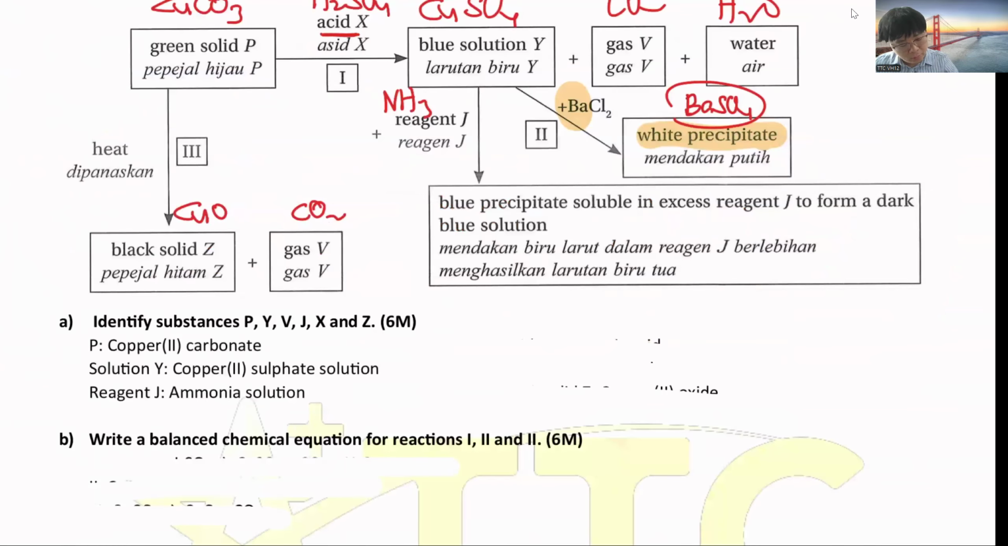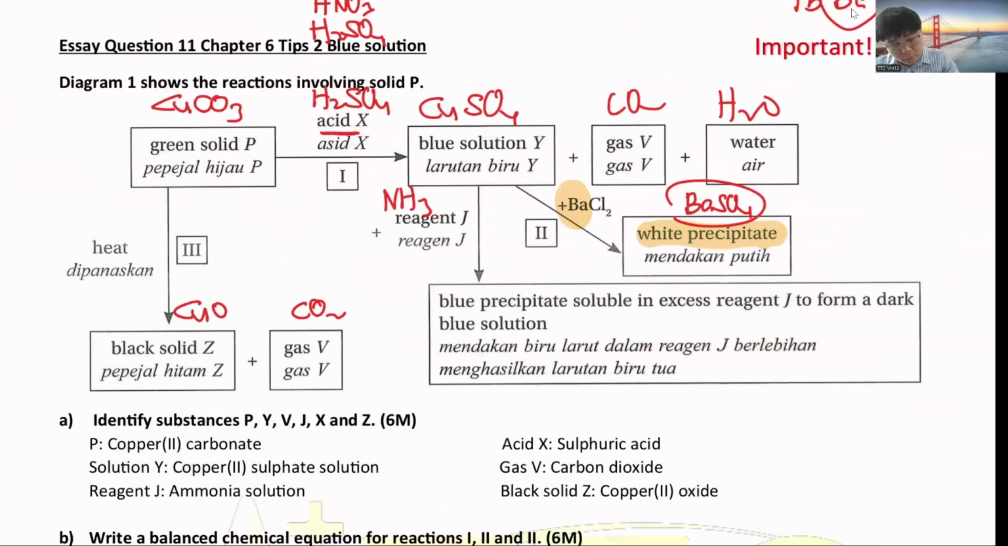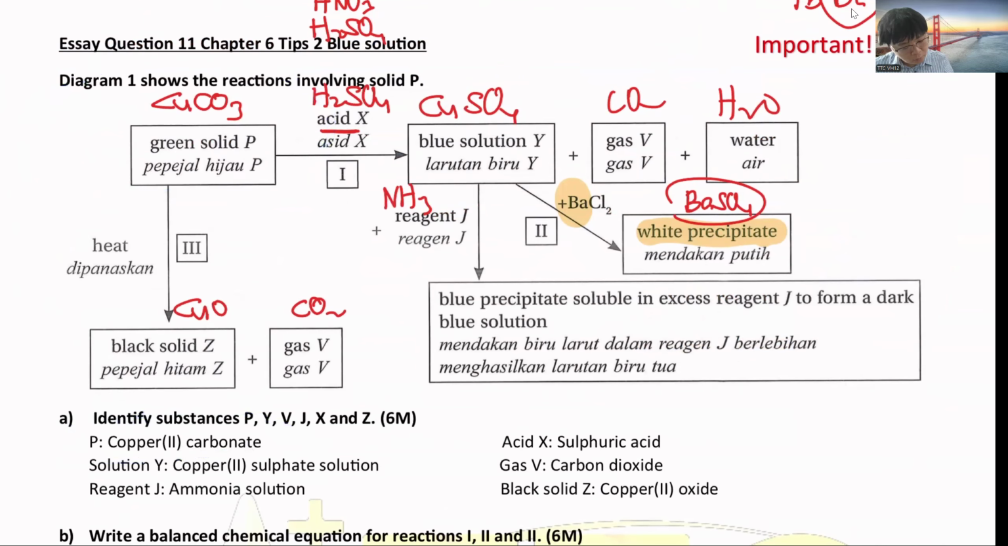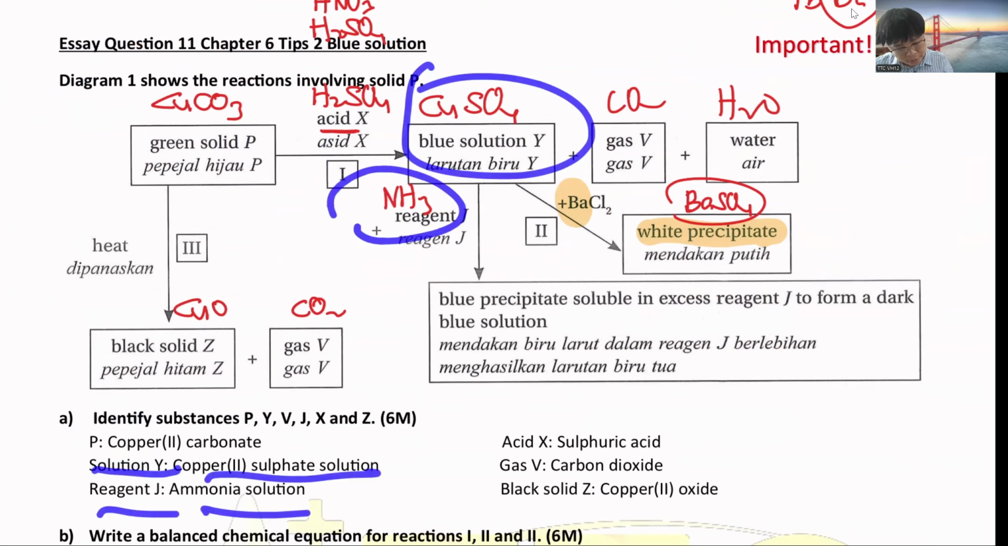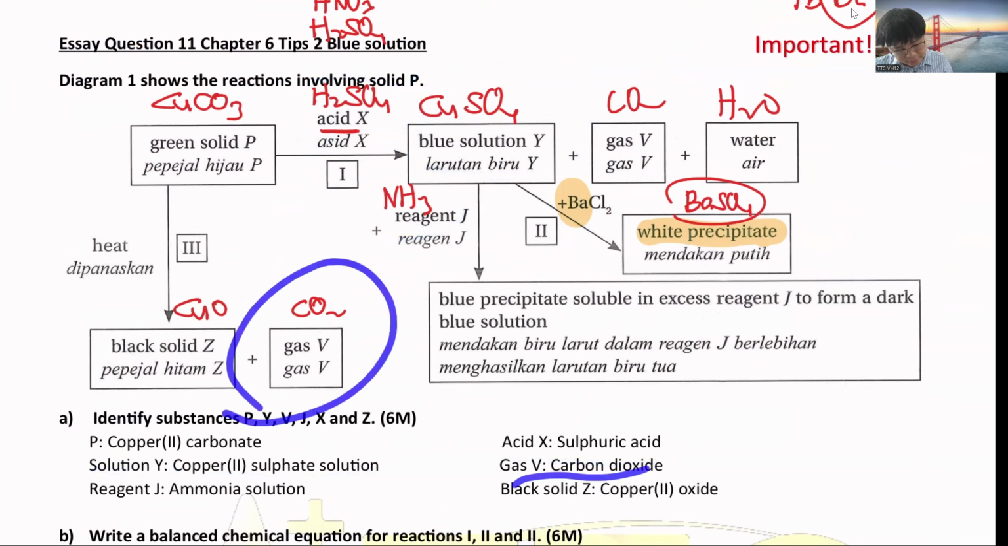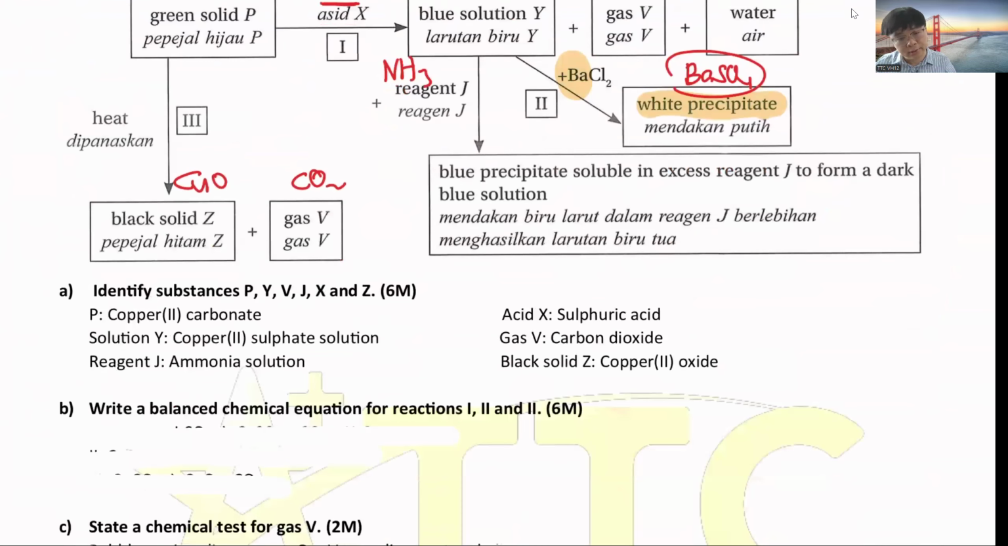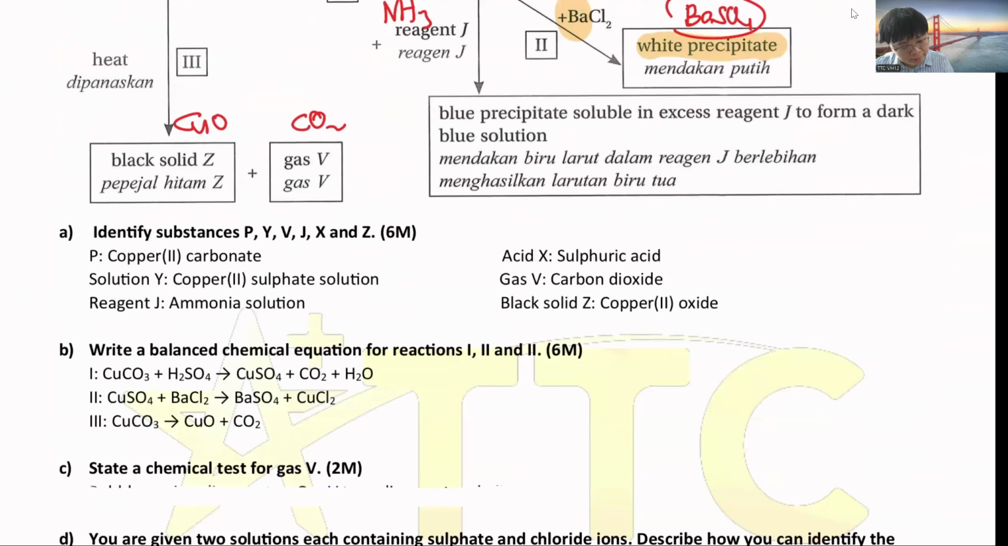So write down all the chemicals involved here. P will be copper(II) carbonate. Y will be copper(II) sulfate. Reagent J is the ammonia. The acid is sulfuric acid. The gas is carbon dioxide gas. The black solid is copper(II) oxide. Yeah, so for this question, the balanced equation, you can try to write out the answer.